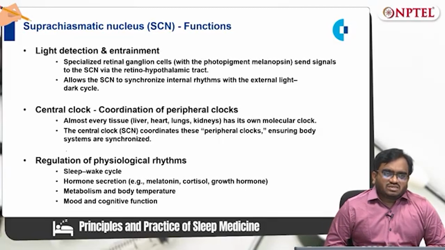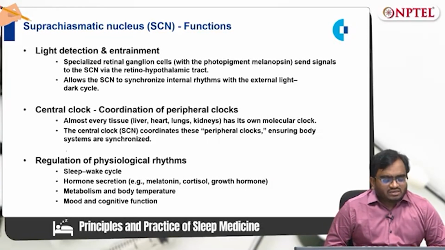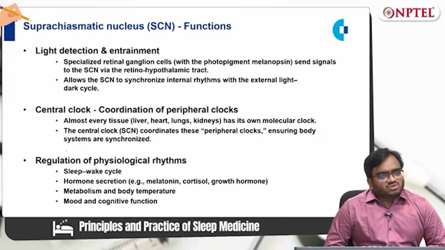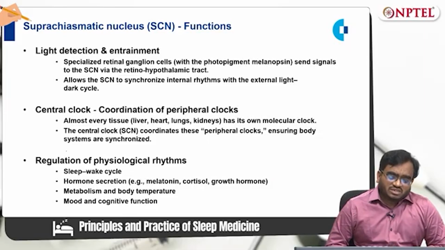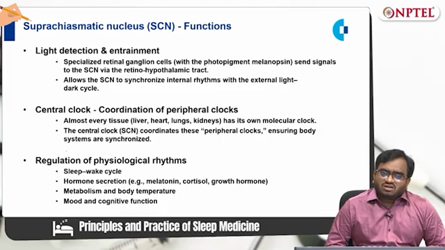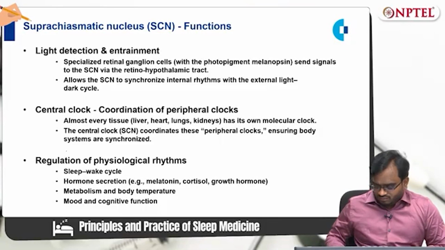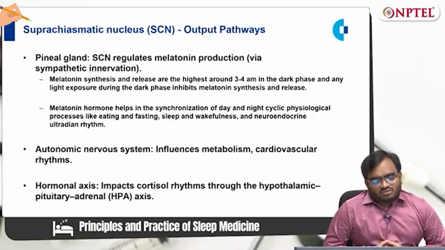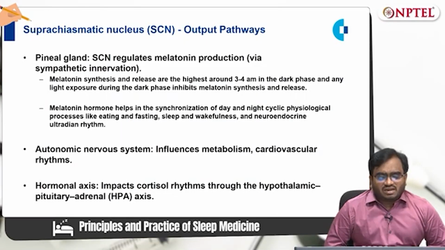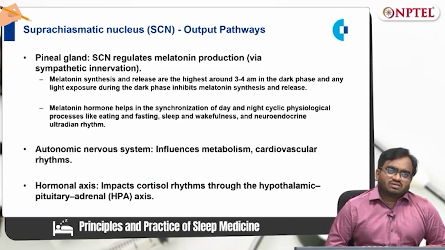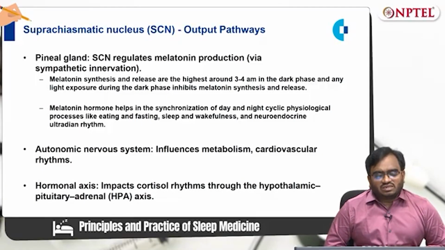So with this synchronization, it regulates the entire physiological rhythm like sleep-wake cycle, hormone secretion, for example melatonin, metabolism and body temperature, mood, alertness and cognitive functions. So what are the output pathways from the suprachiasmatic nucleus? It sends signals to the pineal gland, that is, the suprachiasmatic nucleus regulates melatonin production via sympathetic innervation.